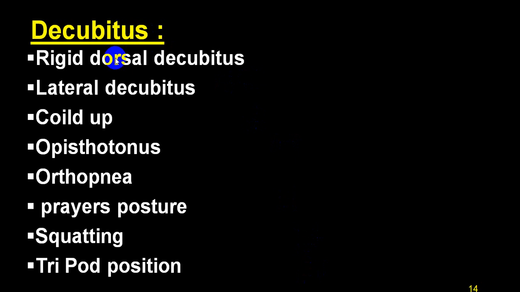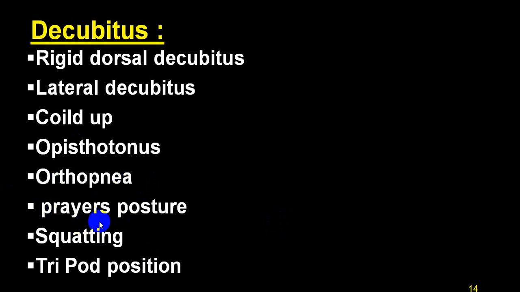And in a decubitus you can find rigid dorsal decubitus posture, lateral decubitus posture, opisthotonus, orthopneic posture, prayer posture, squatting posture, tripod posture. These are some peculiar postures which are being said. I'll mention few of them. Orthopnea will be very peculiar in left ventricular failure.